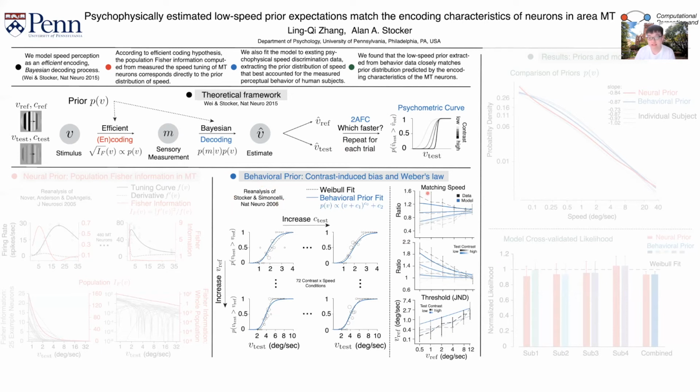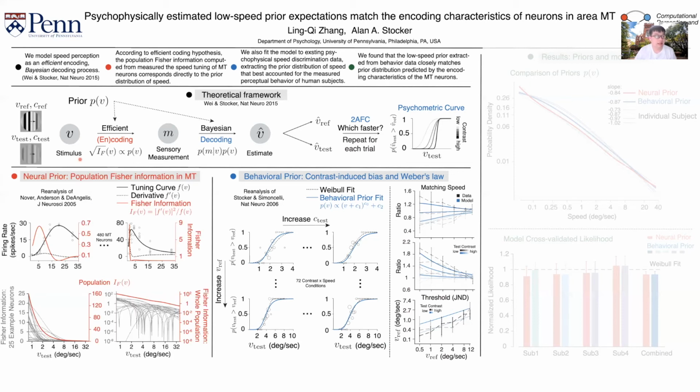Furthermore, qualitatively, the contrast-induced slow speed bias measured by matching speed, which is the ratio of test and reference at the point of subjective equality, is also well captured by the model. Similarly, the Weber's law-like threshold behavior, meaning threshold increases as a function of reference speed, is also well captured by our model.